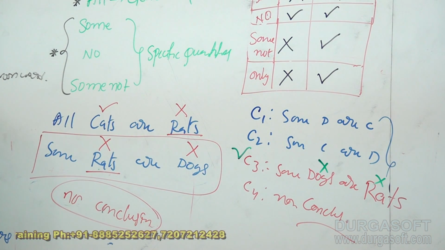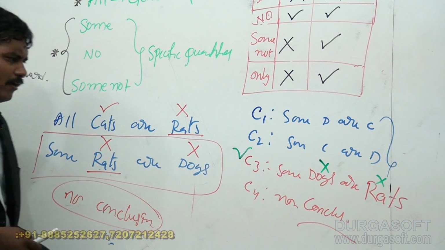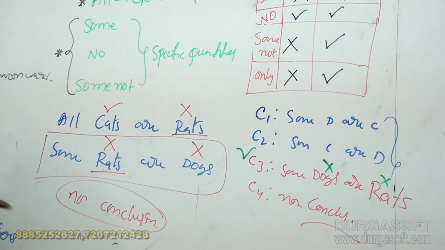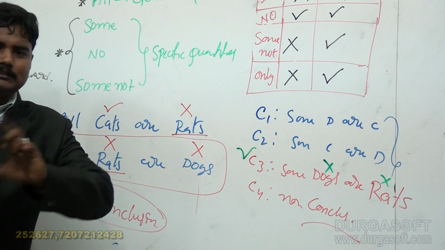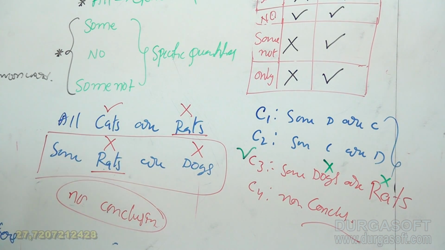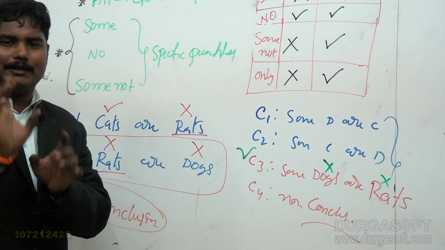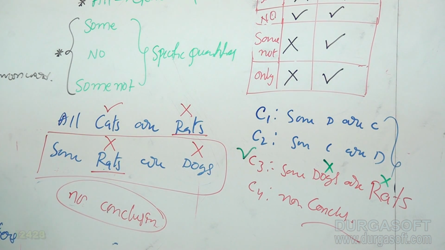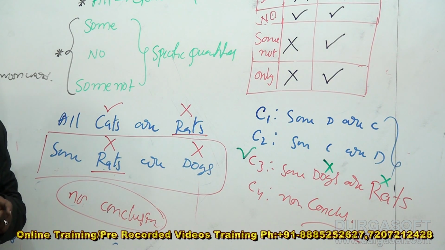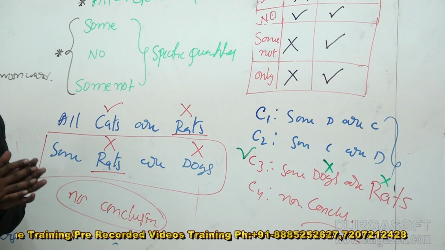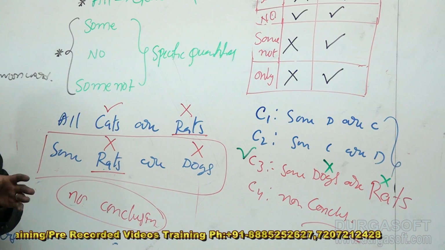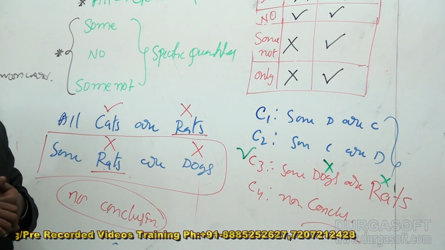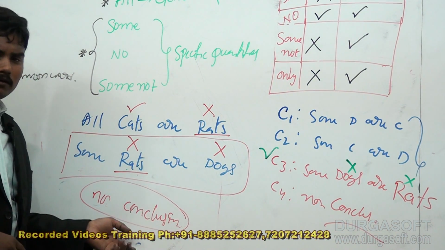Okay, that is the twist here. While merging is applicable if and only if you have the two words in different statements. If you have the two words in different statements, then only merging takes place. In that case, the merging rules are: there must be a common word, and that common word must have only one-time distribution. Otherwise, that means more than one distribution or less than one distribution, there is no conclusion.